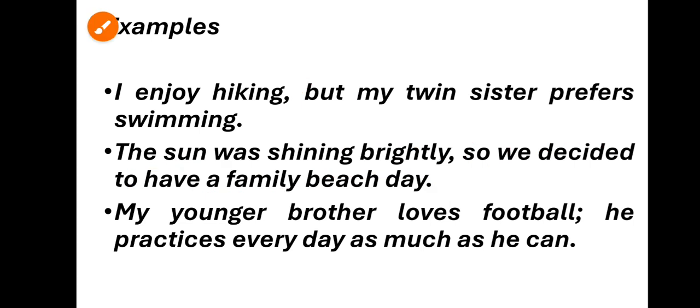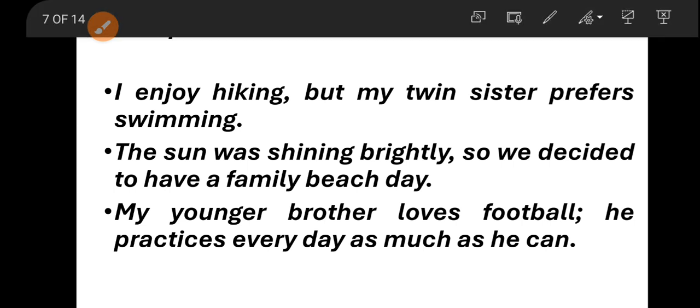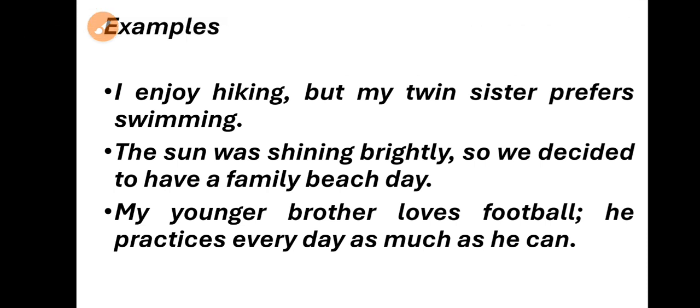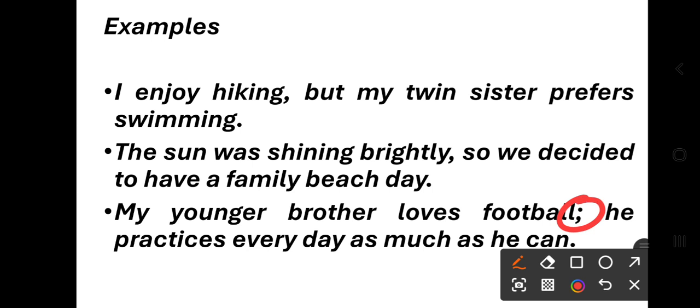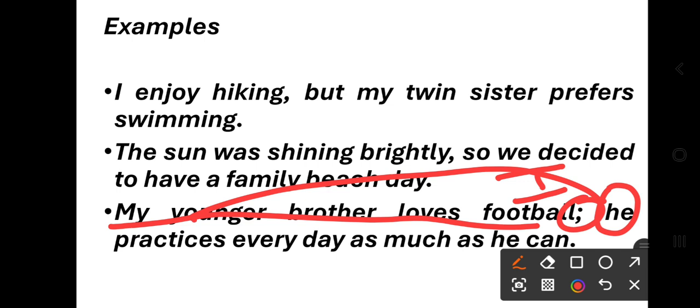Now, my younger brother loves football, right? He practices every day as much as he can. This is called a semicolon, right? My younger brother loves football makes complete sense, an independent clause, but that is joined. Why? Because he indicates my younger brother.